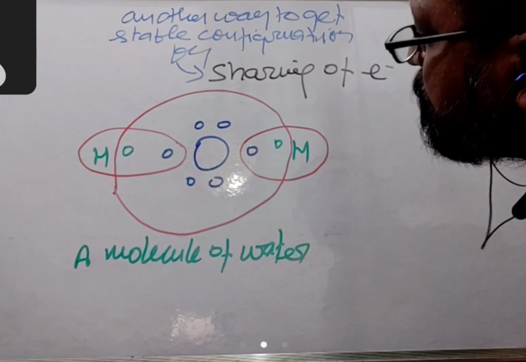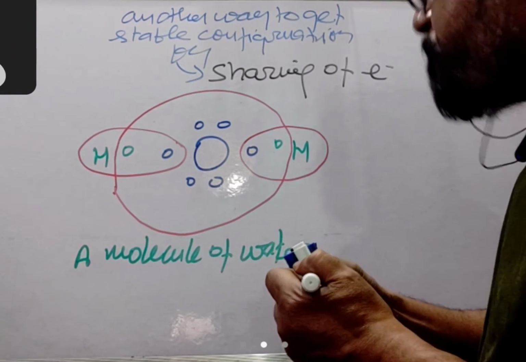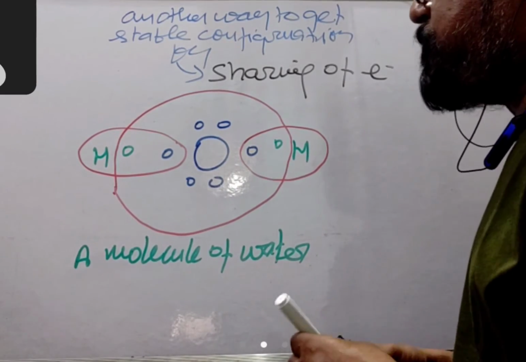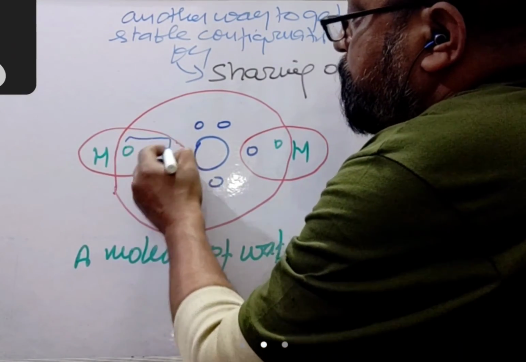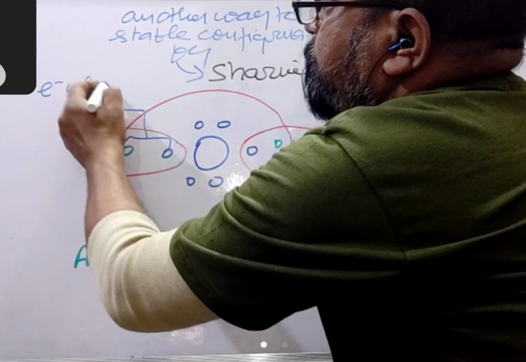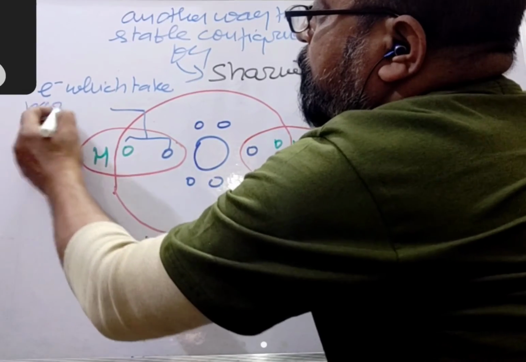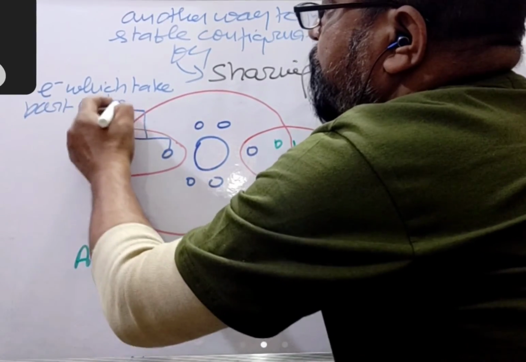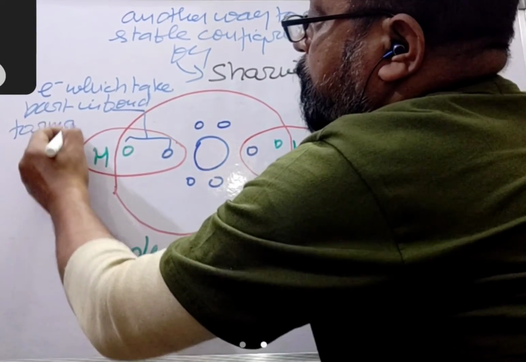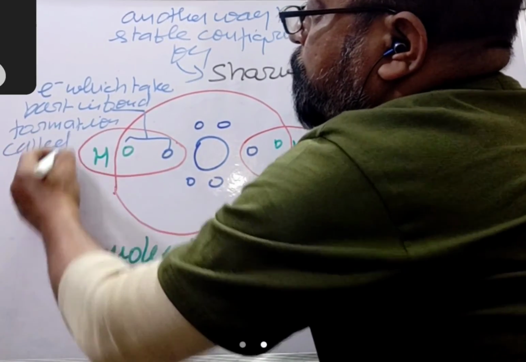And these electrons which take part in a chemical reaction, electrons which take part in bond formation, are called shared electron pairs.